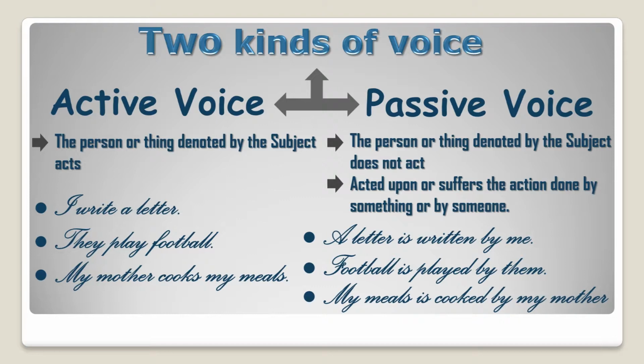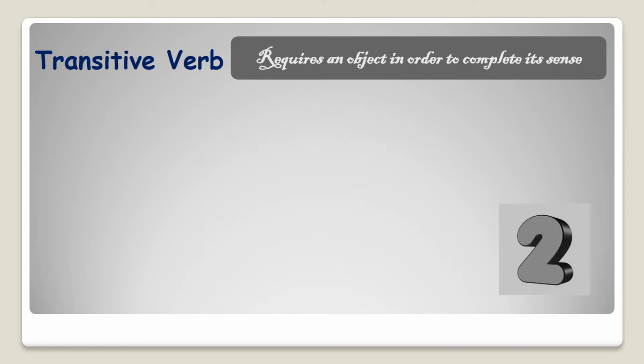To understand active and passive voice deeply, we need to go through kinds of verb. There are two kinds of verbs, transitive verb and intransitive verb. A transitive verb is that which requires an object in order to complete its sense. In the case of a transitive verb, the action passes from the doer to the object.